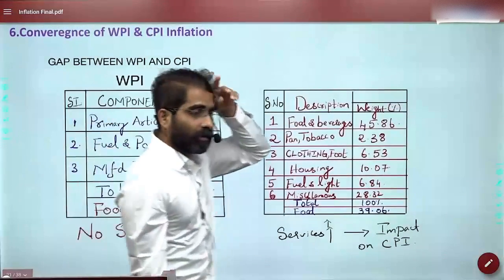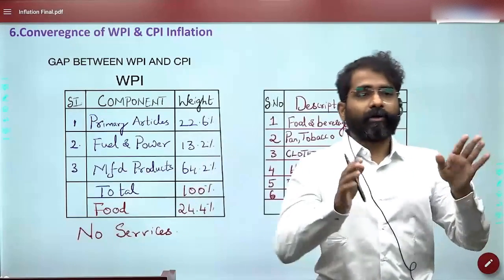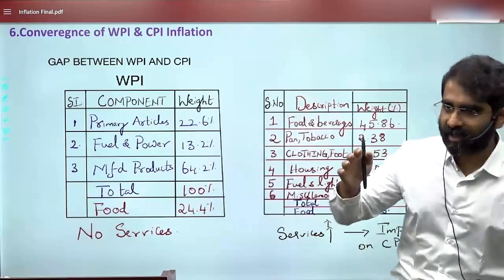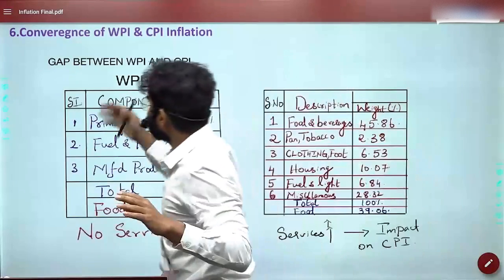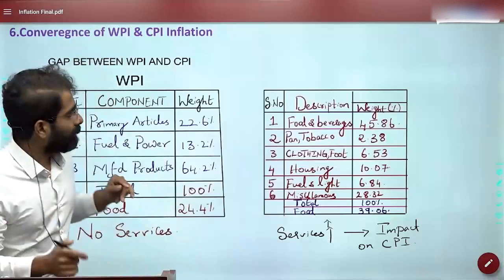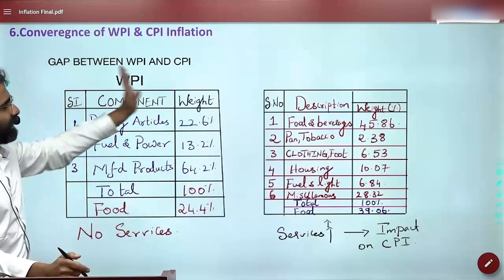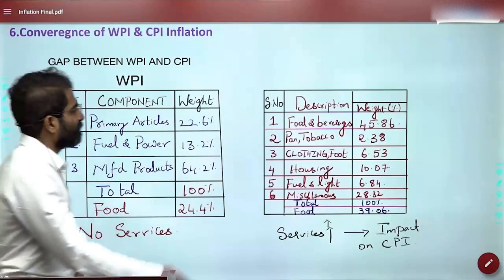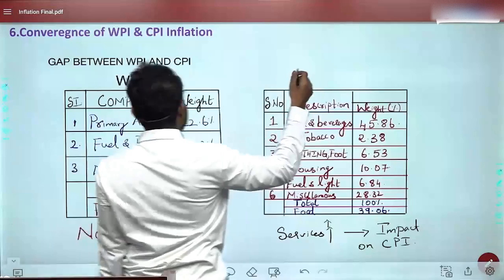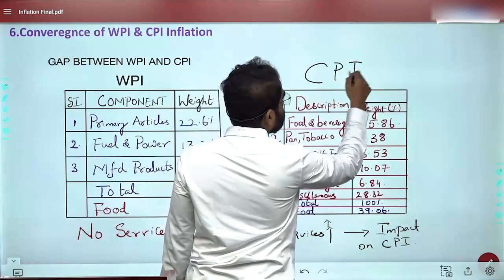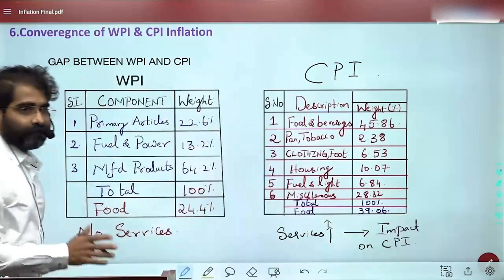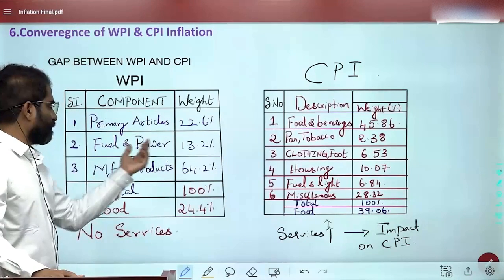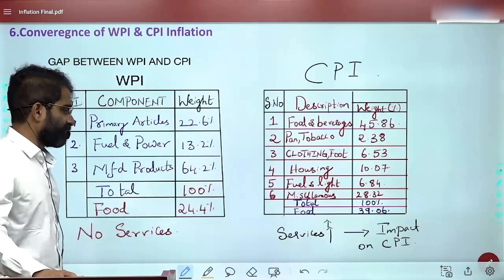Now this is important. This is about the CPI and WPI gap. So one is the rural-urban gap, another one is the CPI and WPI gap. If I have to analyze WPI and CPI, first of all, we should also know the weightages. This is the weightage of WPI and this is the weightage of CPI. Primary 22.6, fuel 13.2, manufacturing 64.2.